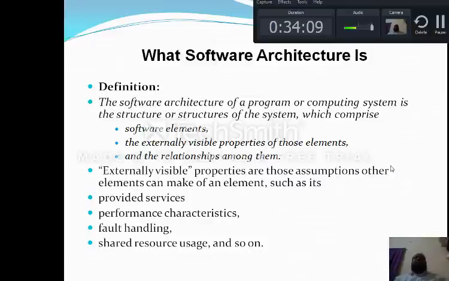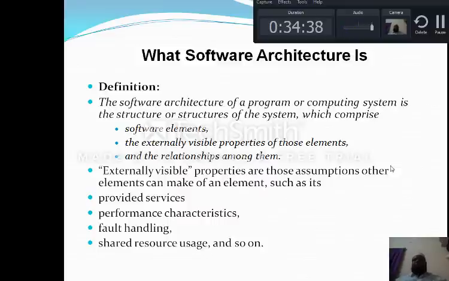See, I am dividing the whole software architecture into three parts. One is the elements part, then what are their outside visible parts, such as buttons and interfaces, and then how those external parts and the elements are related to one another.